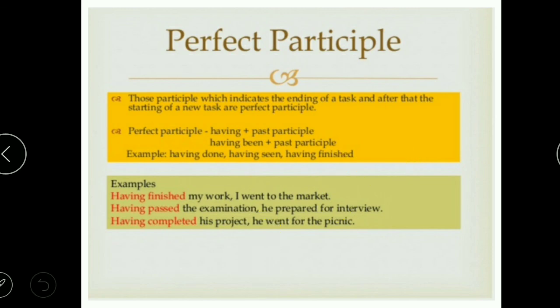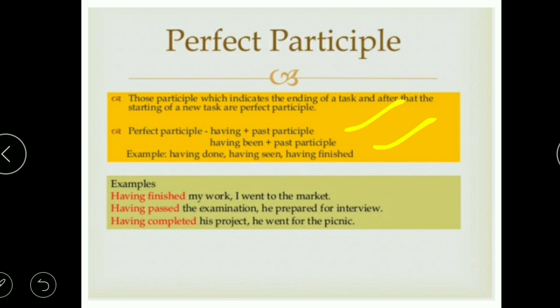The participles which indicate the ending of a task, after which the start of a new task, are perfect participles. So whenever we talk about perfect participle, one task is ended and the second task is started. So two rules, in active and passive: having plus past participle and having been plus past participle.